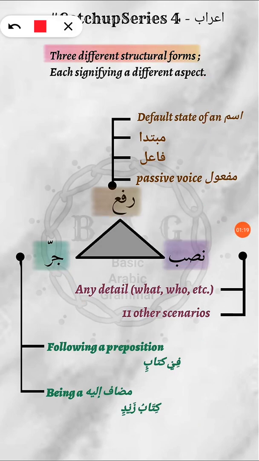Three different structural forms. What are they? Rafa. Now, when is an ism going to be in rafa state or rafa form? First of all, it's going to be in rafa form if, number one, it is in its default state. For example, if a word just exists on its own. All right, so let's just take the example of our alphabets. Okay, our first alphabet is